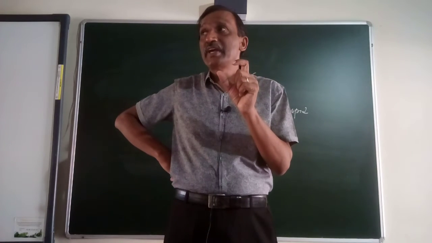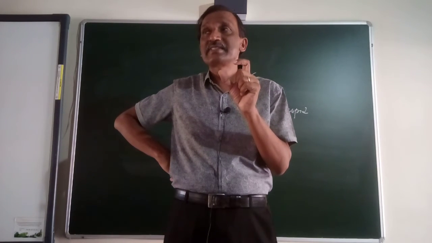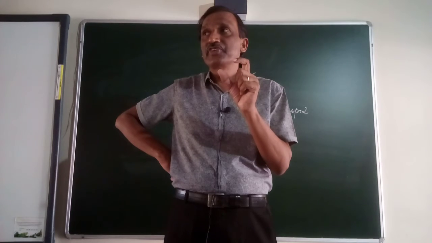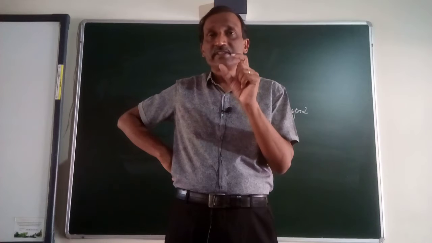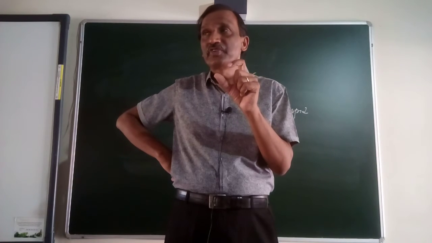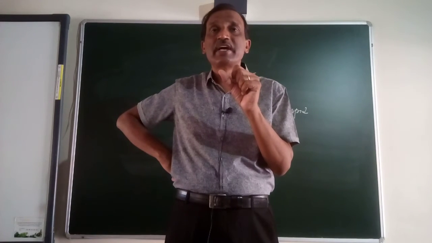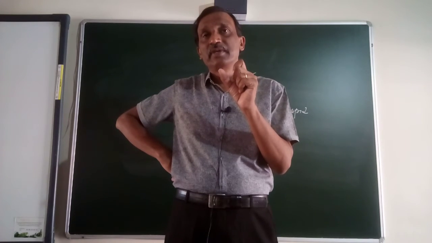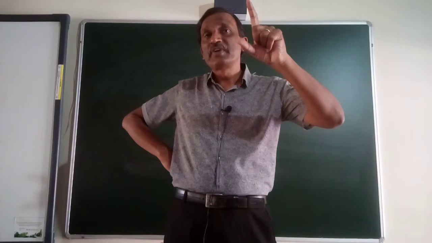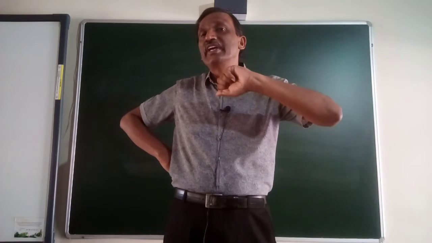This nature of the heart muscle is known as myogenic nature. The ability of the heart muscles to transfer information from one place to another is called myogenic nature. So heart muscles are myogenic in nature and they can carry the information from the SA node to the AV node.